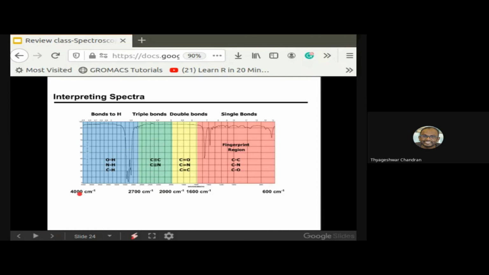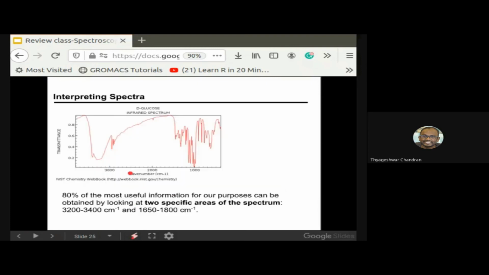You have to remember the frequency, the wave numbers. So this is basically the IR spectrum of glucose. Here you can see the forest of peaks around 500 to 1400 centimeter inverse. This region corresponds to total junk area; you can happily ignore these areas. Eighty percent of the information you can get from this particular peak.